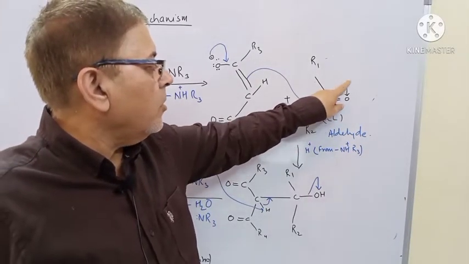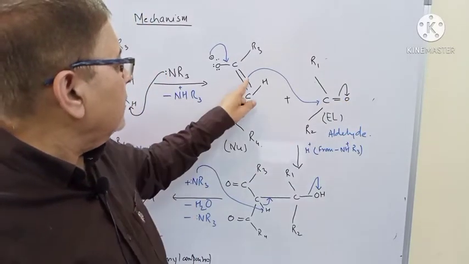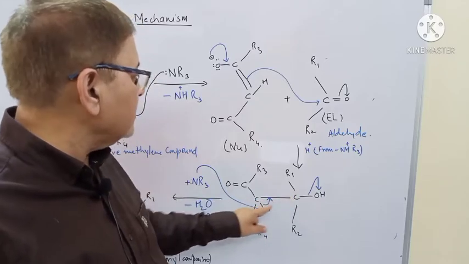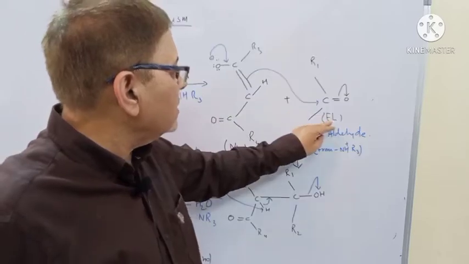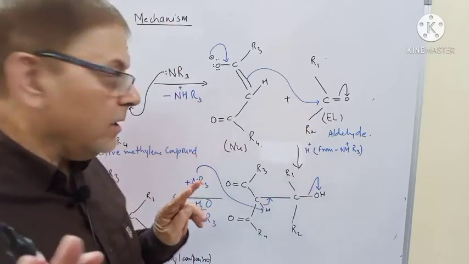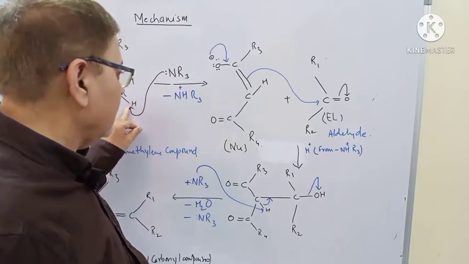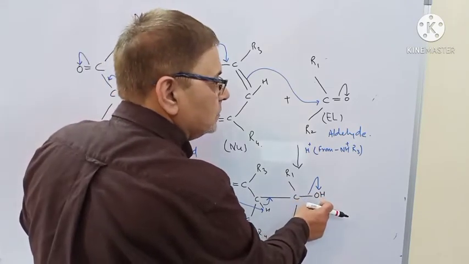Obviously this double bond of oxygen will shift over here. We'll have a carbon-carbon bond, and we'll have a compound of this type. So from this part to this part, we can say the base has abstracted the hydrogen atom from here and put it over here.